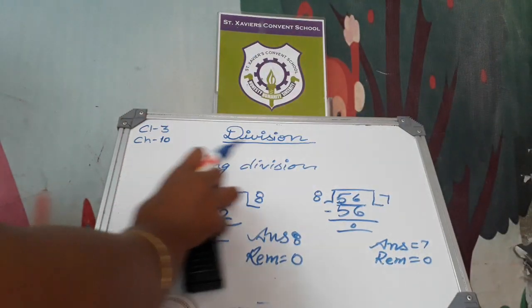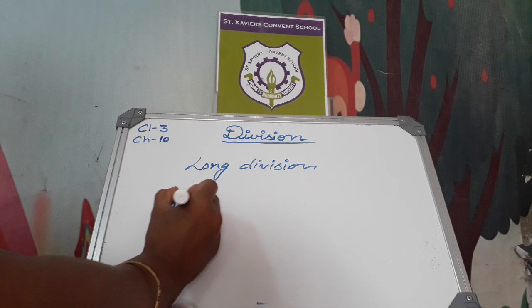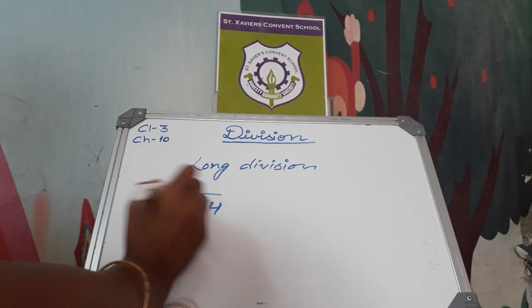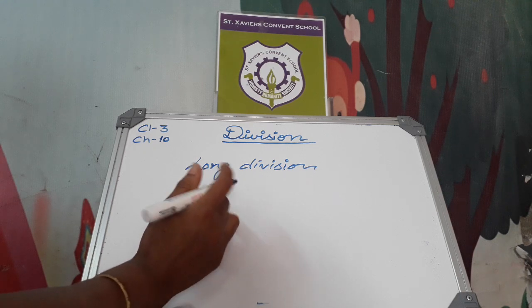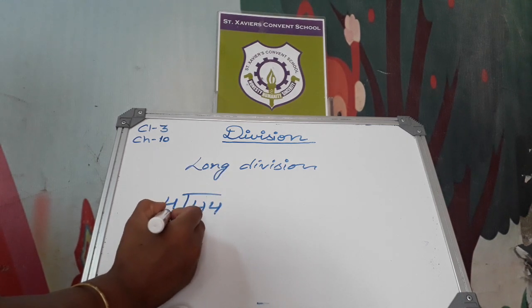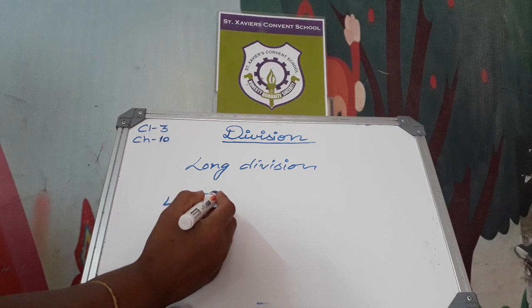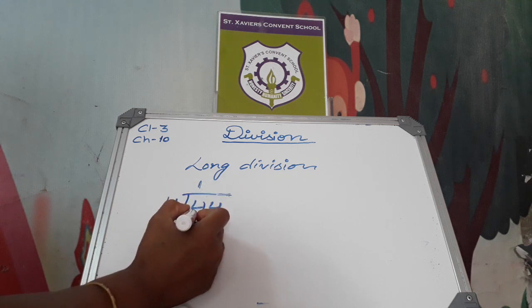Now see next, 4 is the divisor and 44 is the dividend. Here this 4 is equal to the divisor, so we divide this tens 4. 4 ones are 4.